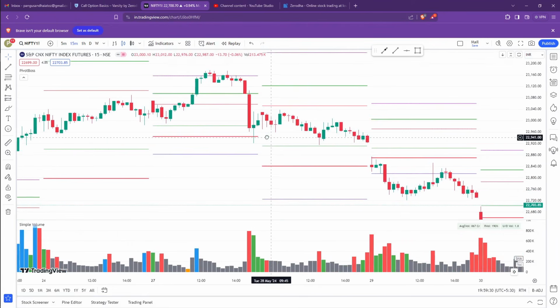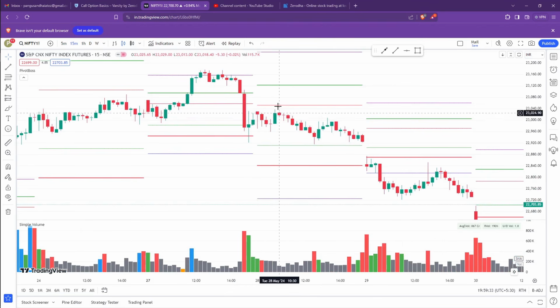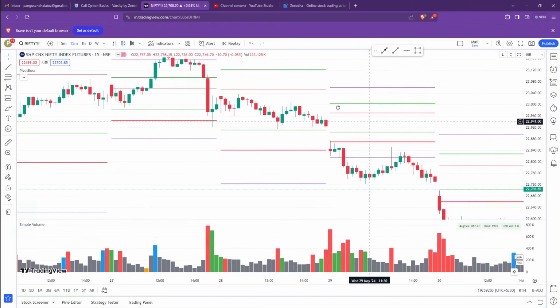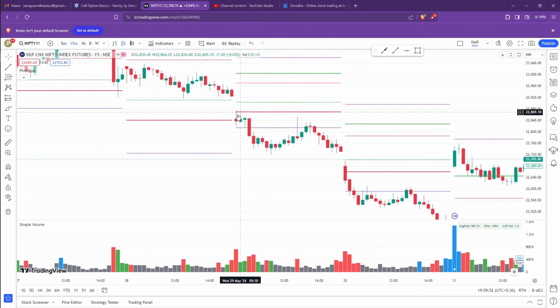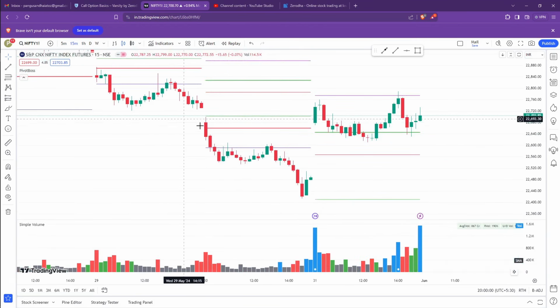Next day again between H3 and L3, but no reversal seen. Maybe you can consider this as a trade, 45 points, and it has actually gone towards 45 points and given 1:1, but had not reached H3, and at the end of the day it remained no profit, no loss, or slightly loss. So let me consider as 11 trades, 7 are profit, 4 are in loss. And then broken below L4, expectation is to go towards L5. Yes, done, but the L4 low to L5 distance is very less, so it is better to avoid.